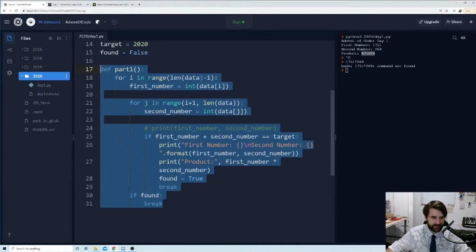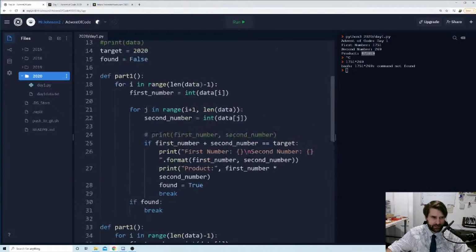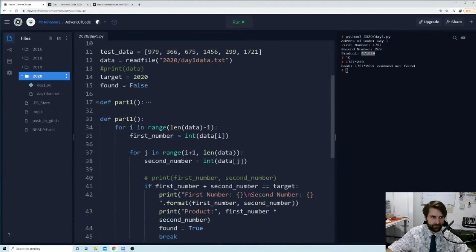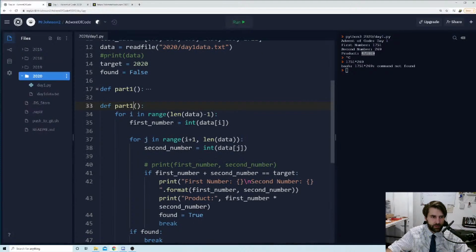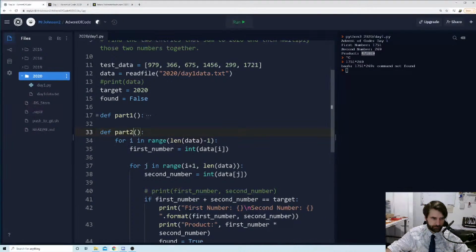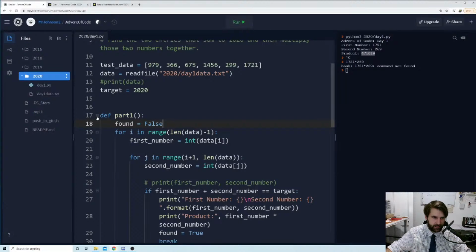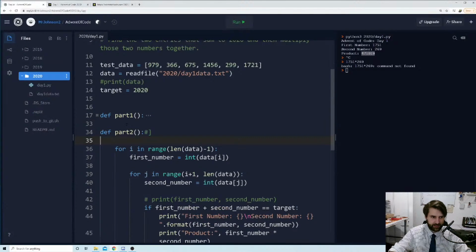But I'm going to copy this, I'm going to paste it down here, and we are going to just hide this one up here by pressing this little minus sign. Hide that. Lovely. So we're going to call this part 2, and this is going to be slightly different. Okay, so let's take our found and our target, actually. Let's take found, and we're just going to pop it inside here, just so that they don't conflict with each other.